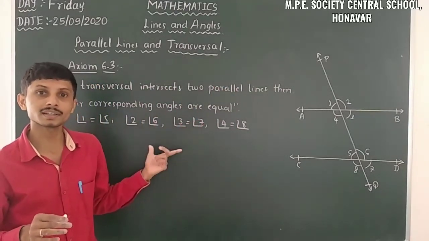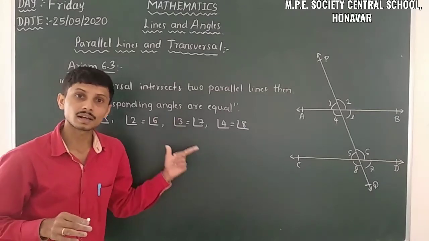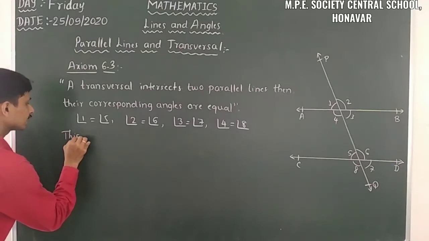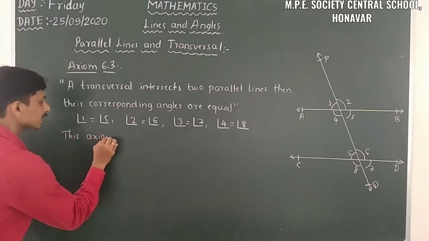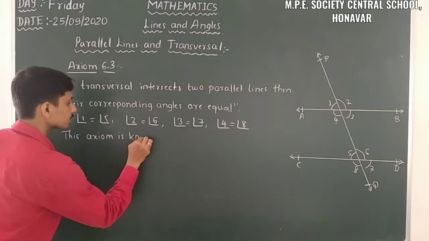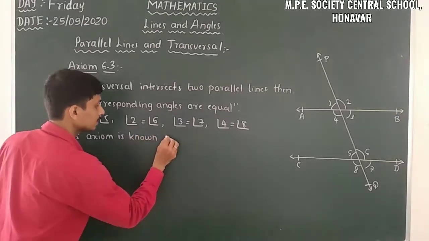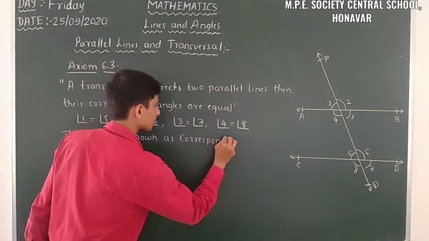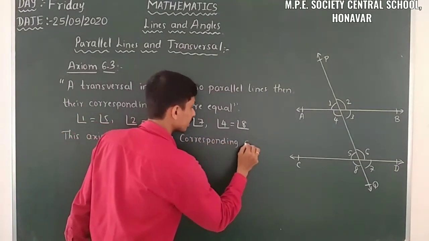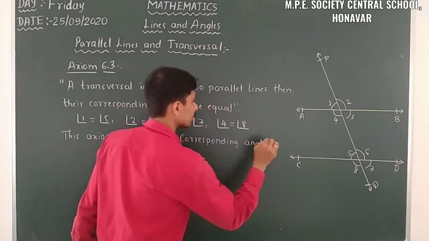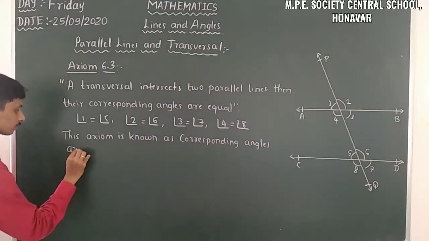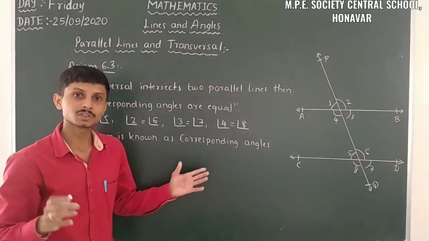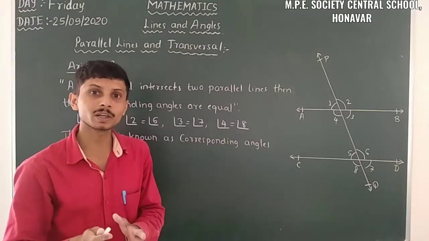That's why we are calling this axiom the corresponding angles axiom.